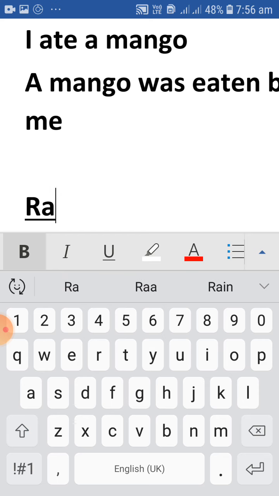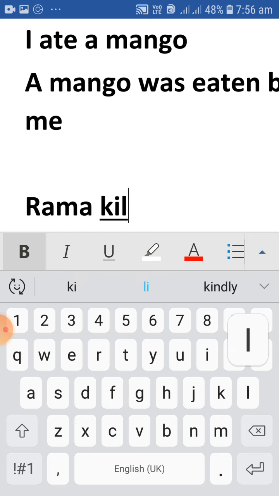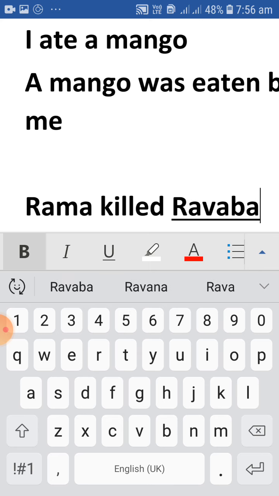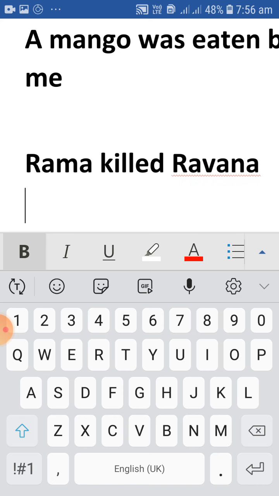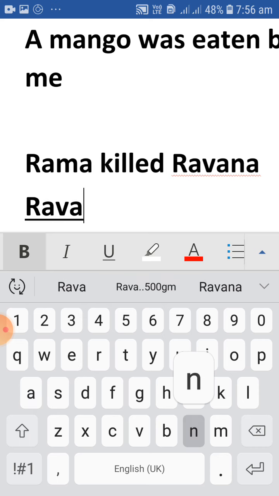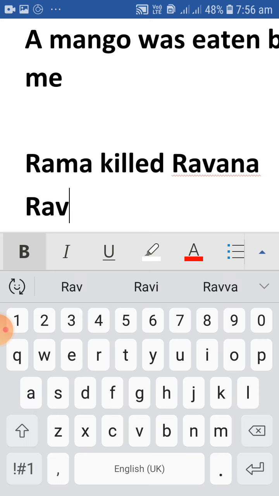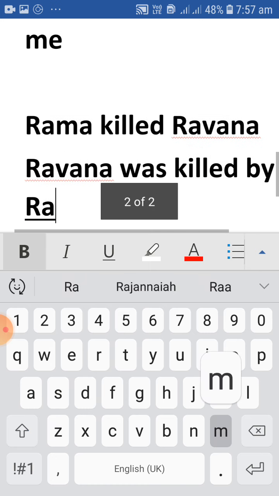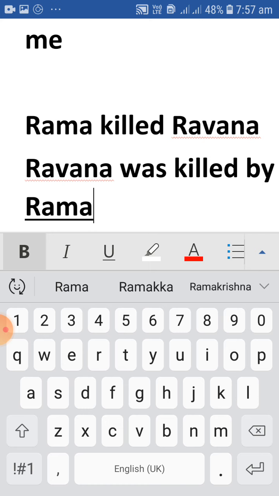The most famous and familiar example, Rama killed Ravana. This is what we start with. Rama killed Ravana. Active voice. That's it. Ravana was the victim. So Ravana was killed by Rama. With this fine example, we can understand.